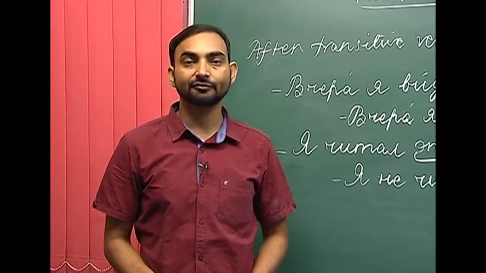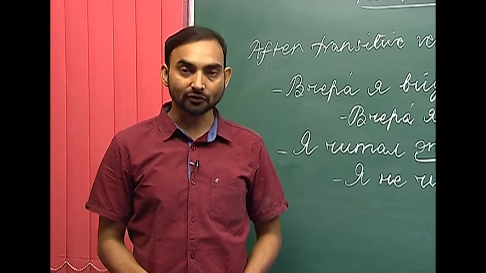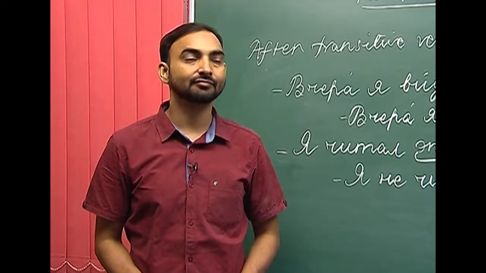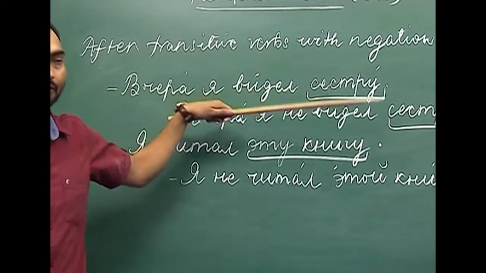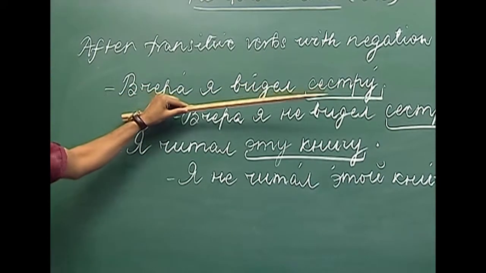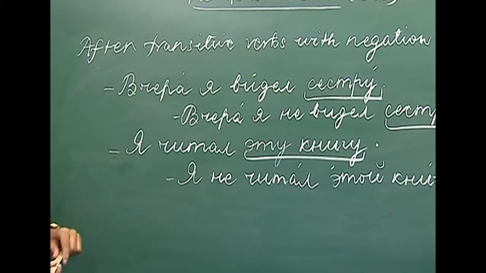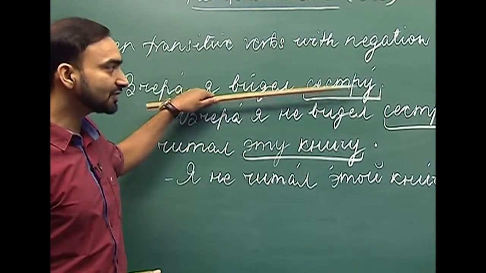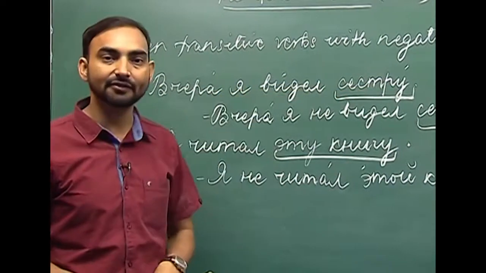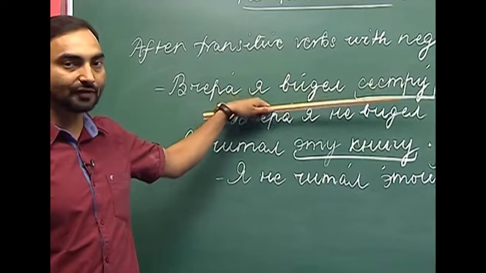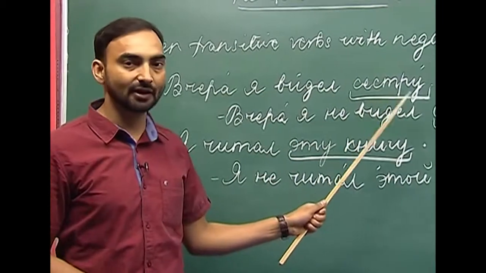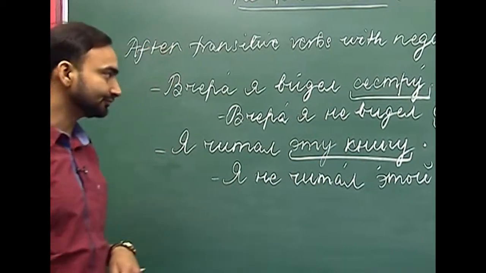The genitive case of nouns is also used to show negation after transitive verbs. For example, вчера я видел сестру. Here there is no negation. This is an affirmative sentence. We have used сестра in the accusative case, that is why а has become у. This is how we change a feminine gender noun in the accusative case, if you remember.